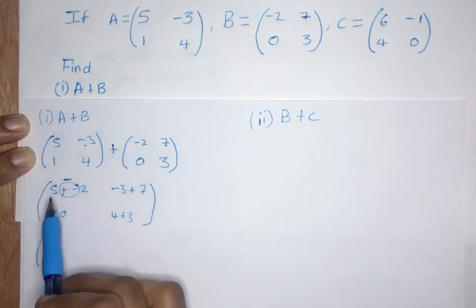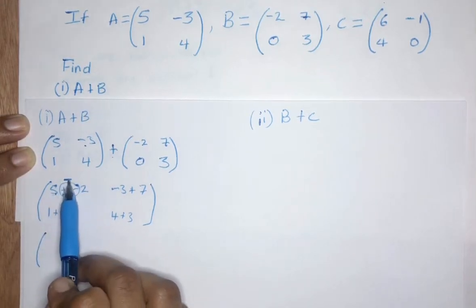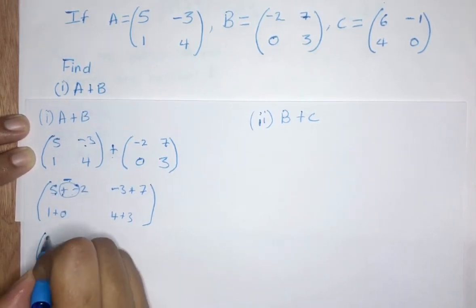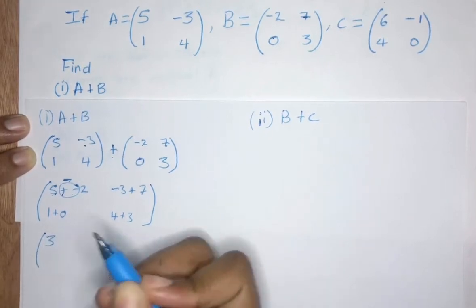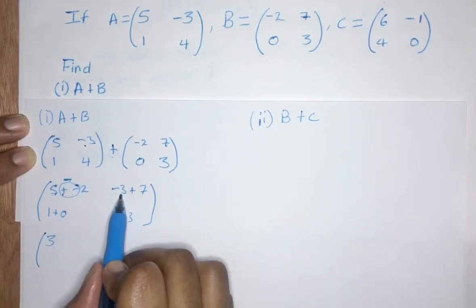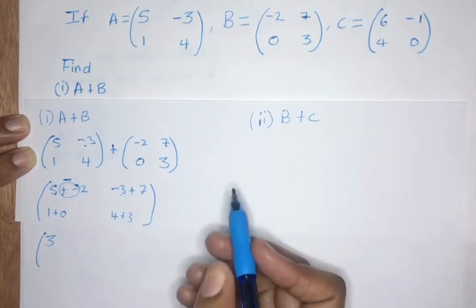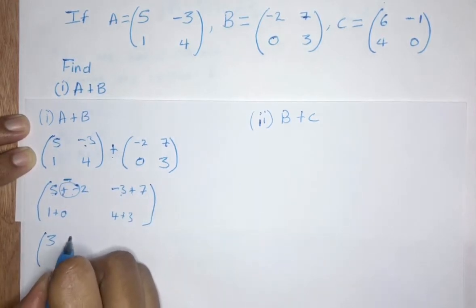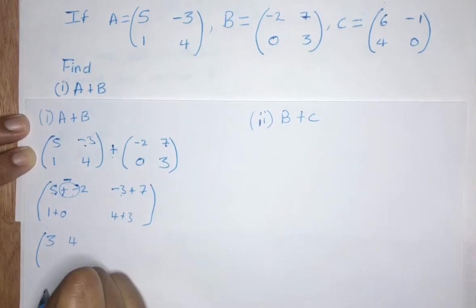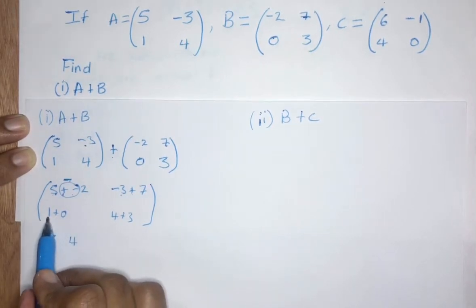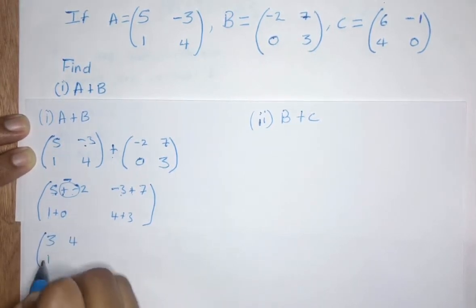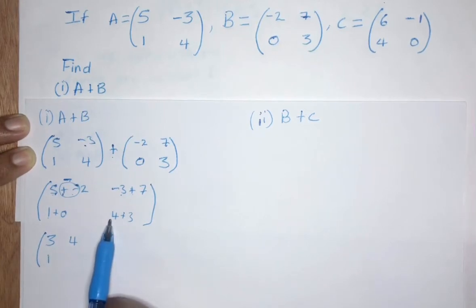So it is 5 minus 2 now, which will give us 3. Next, we have -3 plus 7, which will give us 4. Good. Now we have 1 plus 0, which is 1. 4 plus 3 is 7. Good.